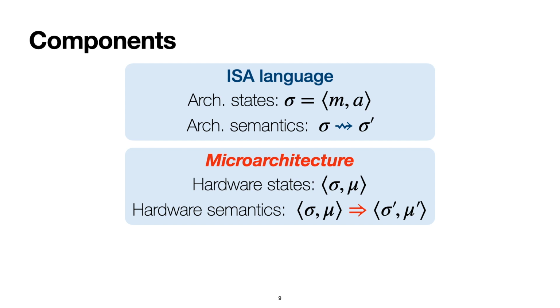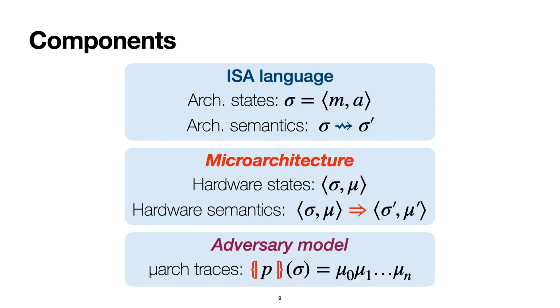Second, we need a model of the hardware microarchitecture. I'll give more details on this later. For now, we just need two concepts. First, hardware state consists of architectural state sigma extended with a microarchitectural state mu that describes the state of microarchitectural components such as caches, branch predictors, and so on. The second point is that we have a hardware semantics, represented by the red arrow here, that describes how hardware states are modified during the computation.